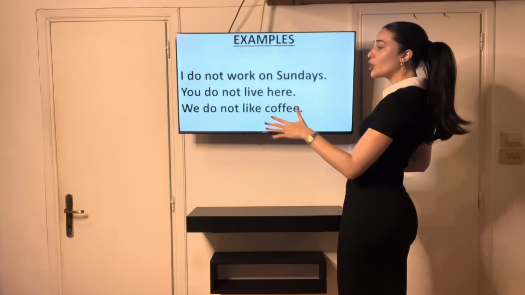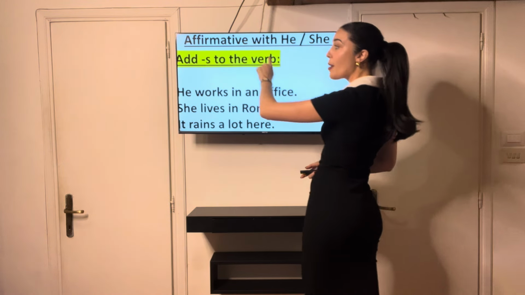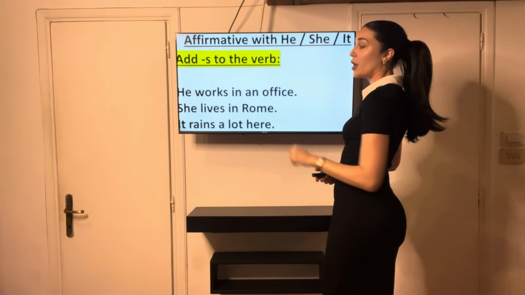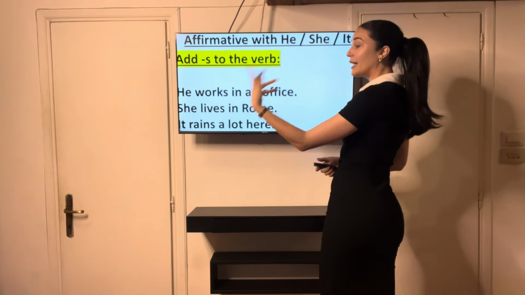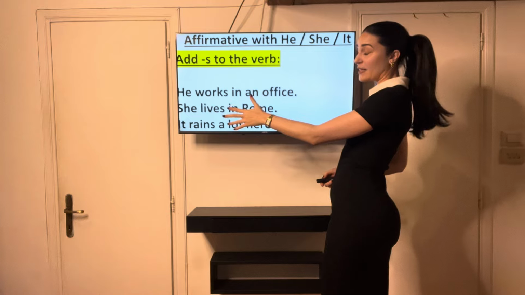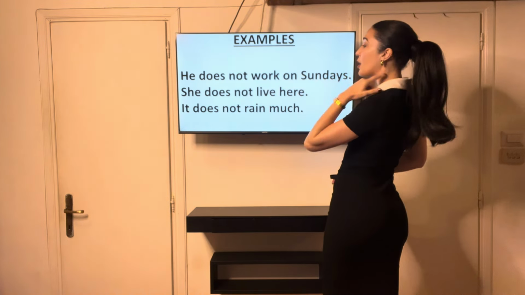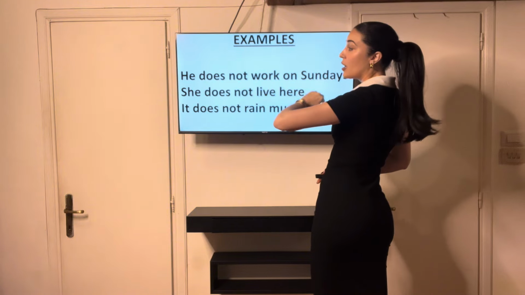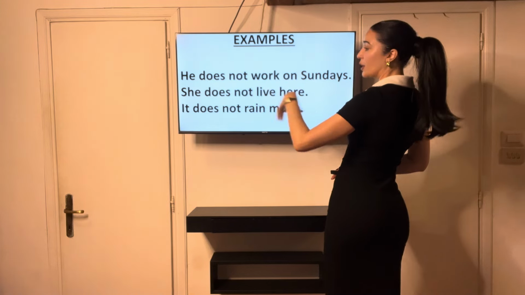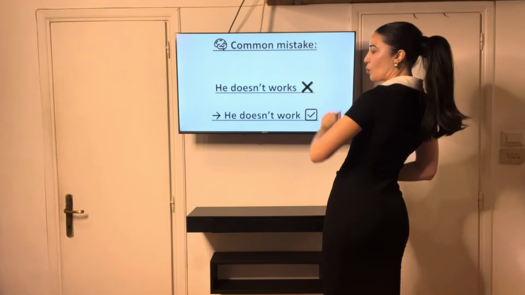Sometimes people get confused because remember at the beginning when we were talking about affirmative, we add S to the verb. He works. She lives. Okay, so in this case we did add S, but not anymore. Not when we're talking about the negative. Okay, he does not work. She does not live here. Okay, not he doesn't works.